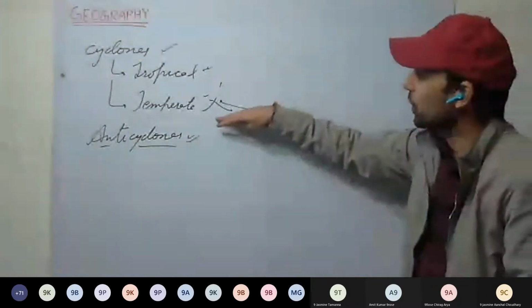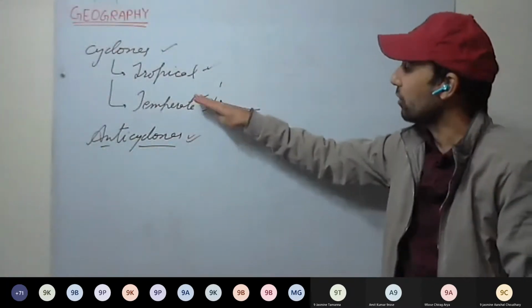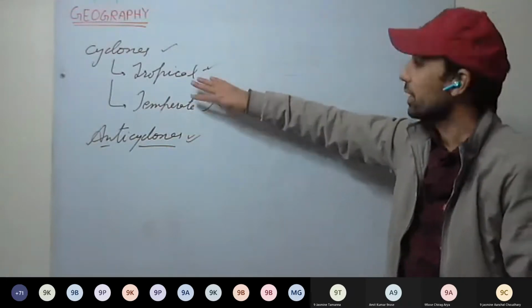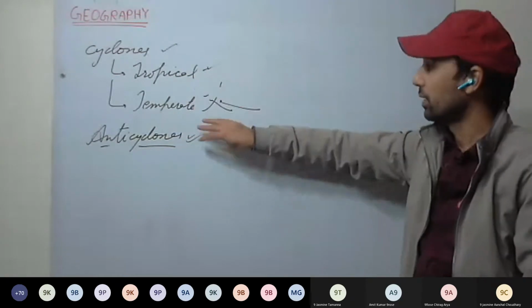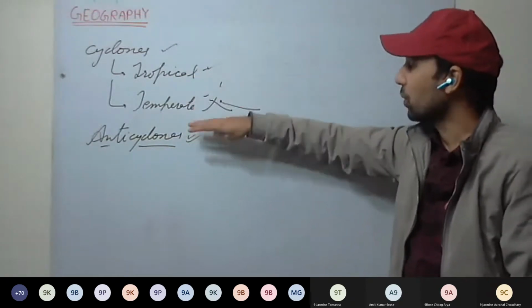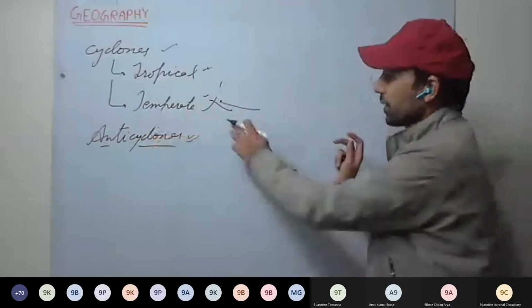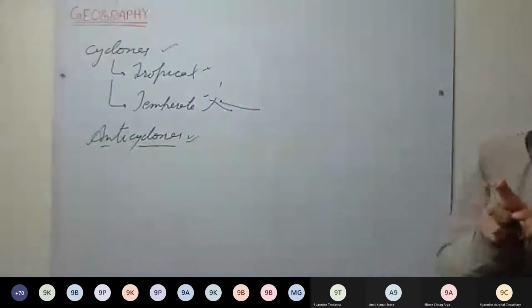Usually these move towards the Caribbean Sea, but if they get diverted towards Florida, they cause huge destruction. I think hurricanes are more destructive as compared to tornadoes as well. They move towards the Caribbean Sea, West Indies and all.